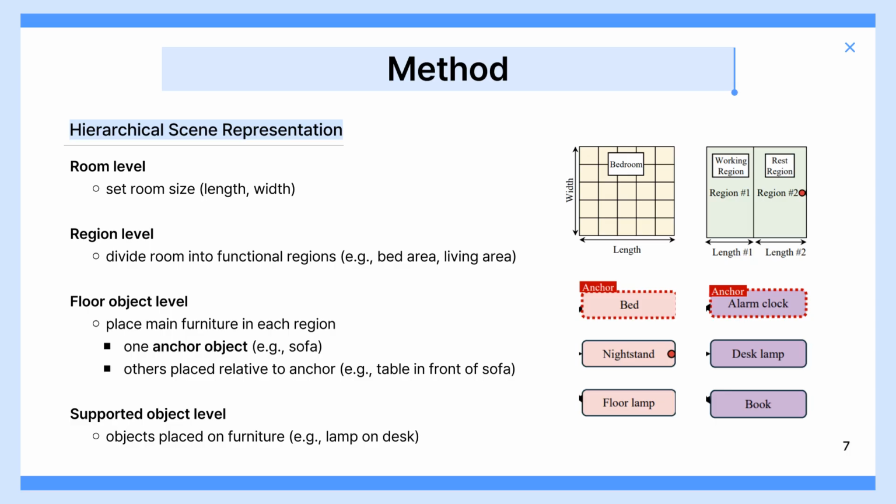For example, a coffee table placed in front of a sofa. Finally, at the supported object level, objects that sit on top of other furniture are added, such as a lamp on a desk or a clock on a nightstand. This four-level structure makes scene representation much more structured and manageable.